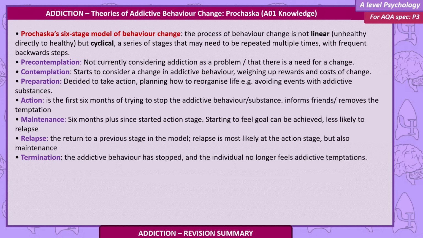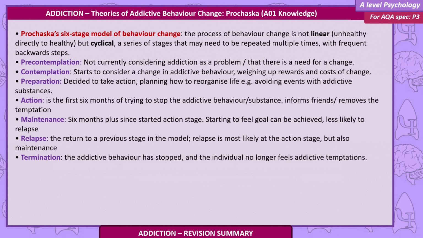Pre-contemplation, not currently considering addiction as a problem, that there's a need for change. Contemplation, starts to consider a change in addictive behaviour, weighing up rewards and costs of change. Preparation, decided to take action, planning how to reorganize life. For example, avoiding events with addictive substances. Action, is the first 6 months of trying to stop the addictive behaviour or substance. Informs friends, removes temptations.